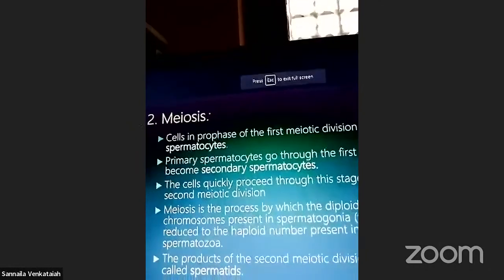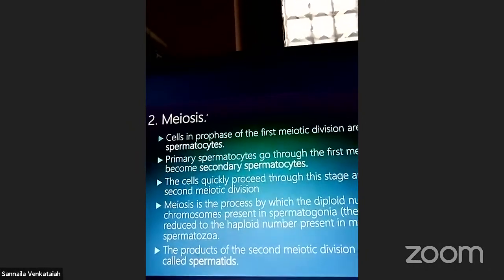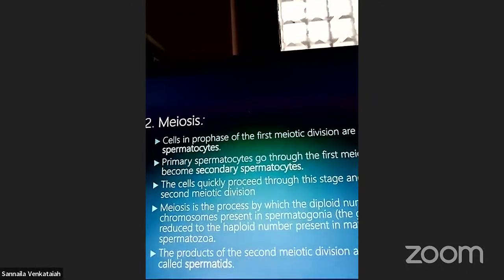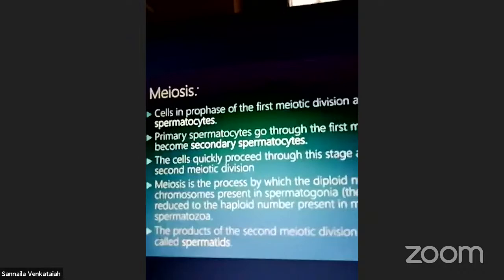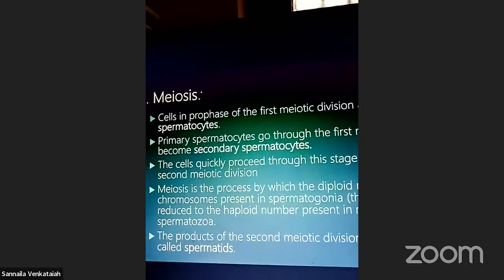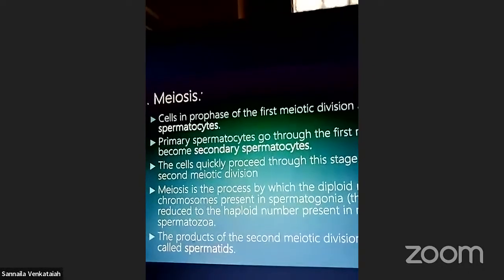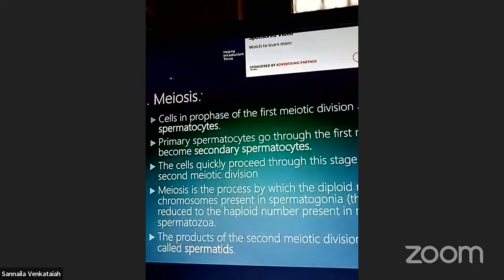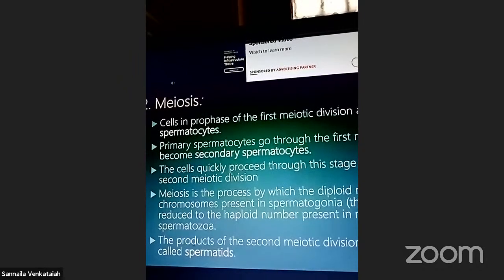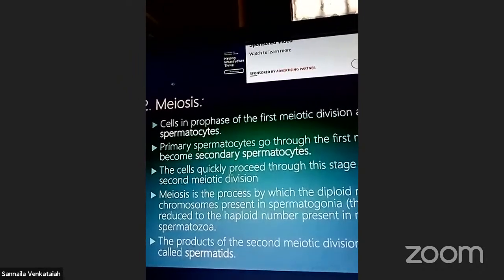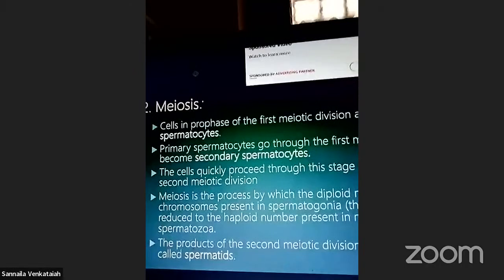These are secondary spermatocytes. Is it clear? Yes, sir. These are the meiosis divisions. A cell in prophase. How many phases are there? Prophase, metaphase, anaphase, telophase. Four phases, right?